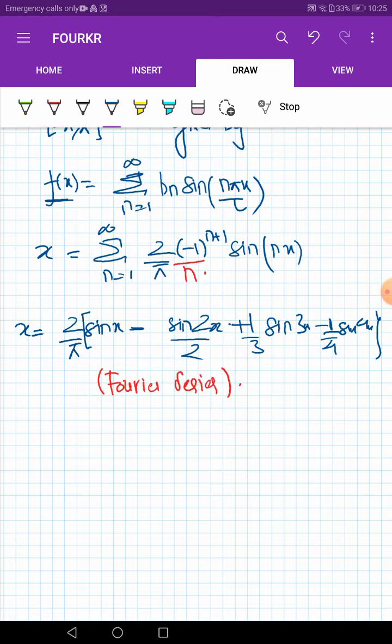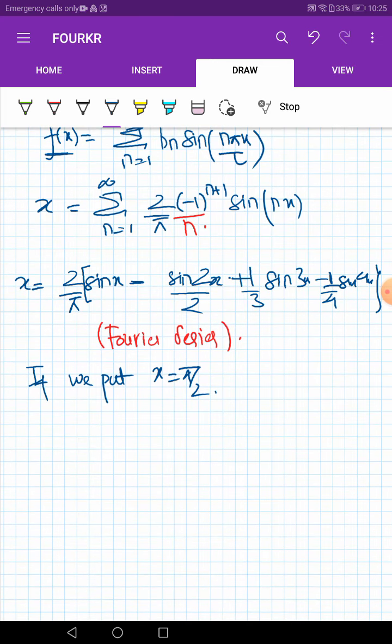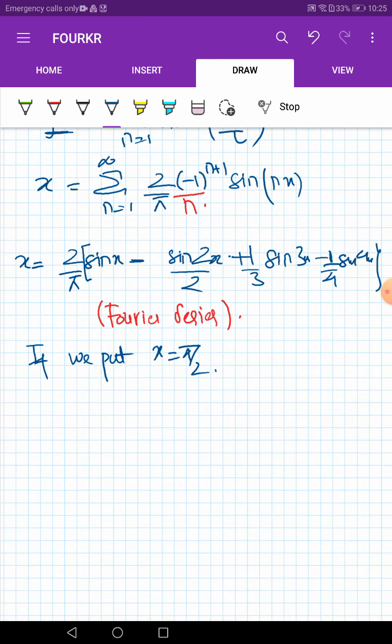Now if we put x is equal to pi by 2, then what will we get? So the factor becomes 2 by pi. Sine pi by 2 is 1, and for sine 2x, 2 into pi by 2 is pi, so this term will become 0.